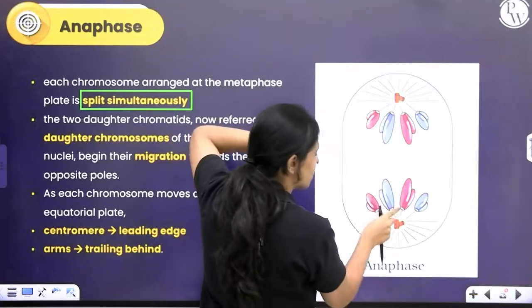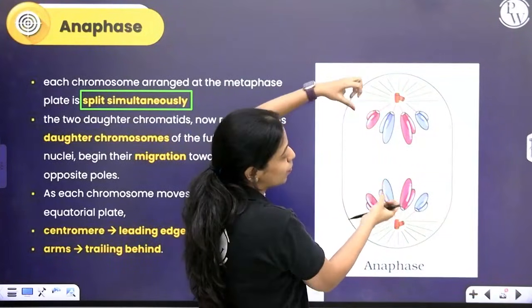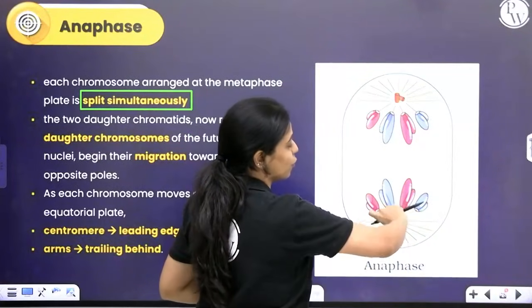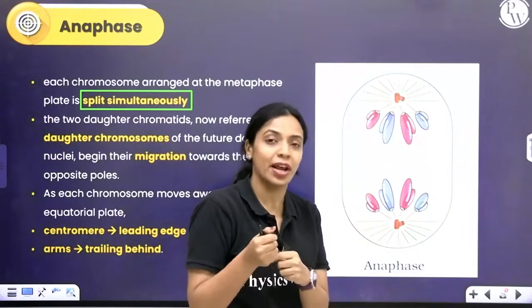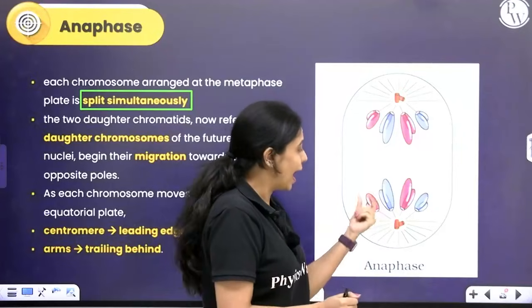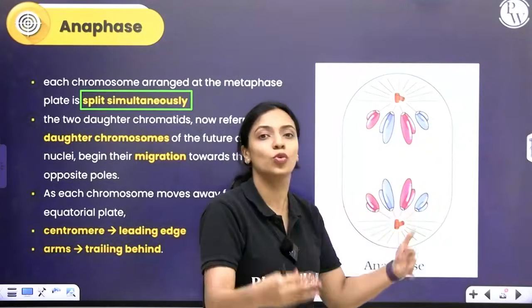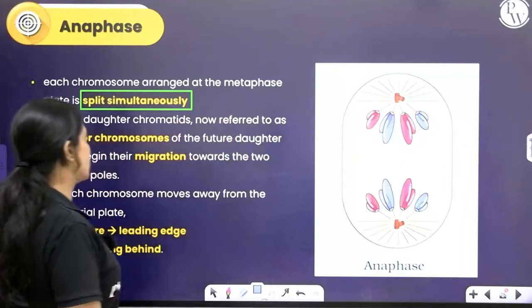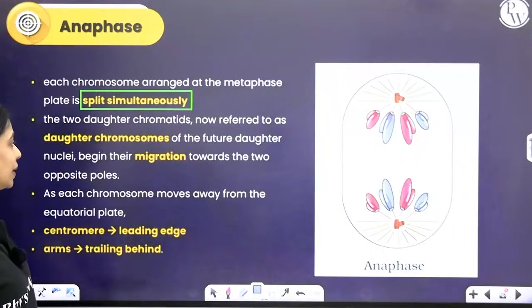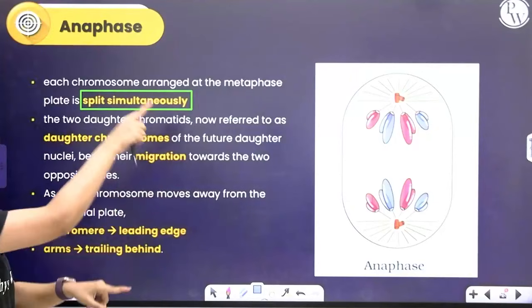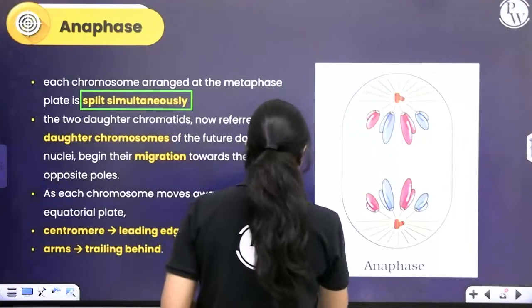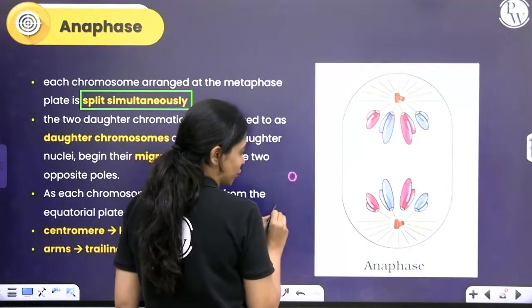So these individual chromosomes will start being pulled towards the opposite poles. The microtubules that are forming the spindle fibers will become depolymerized, become shorter and shorter, and these sister chromosomes will start moving towards the opposite poles. The two daughter chromatids are now referred to as daughter chromosomes of the future nuclei. They will begin to migrate towards the two opposite poles. I've told you that. As each chromosome moves away from the equatorial plate, yeah, this is important to note. So, this is the centromere.